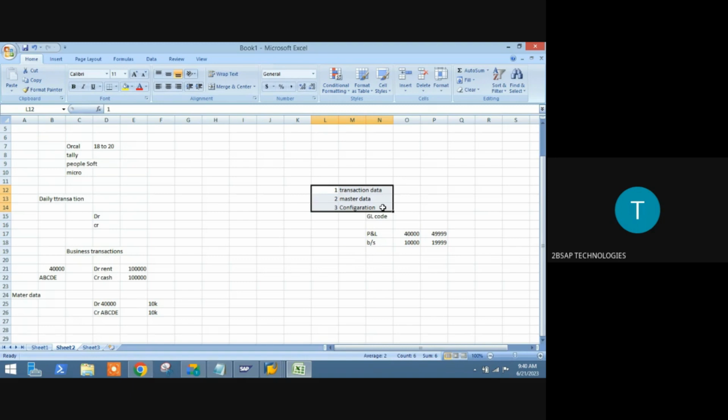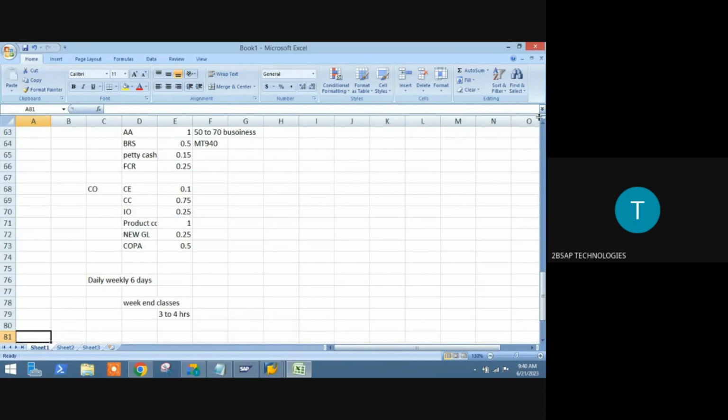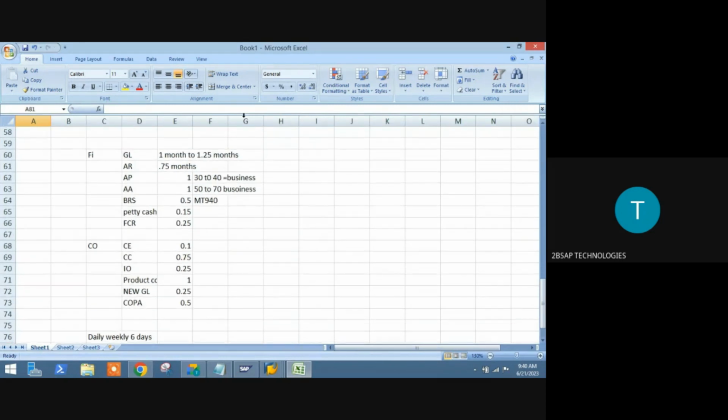These three concepts are available with respect to each module and sub-module. Within finance, GL will also have the same three concepts. You need to do configuration, master data, and then your business transaction. Even AR has the same concept. Everything follows the same basis, only three concepts.